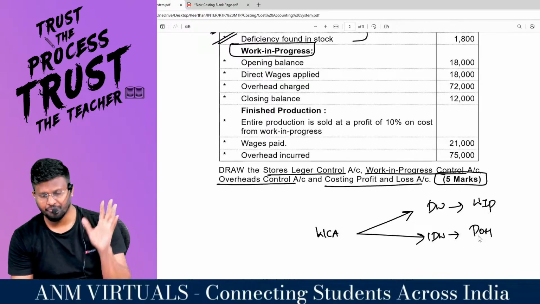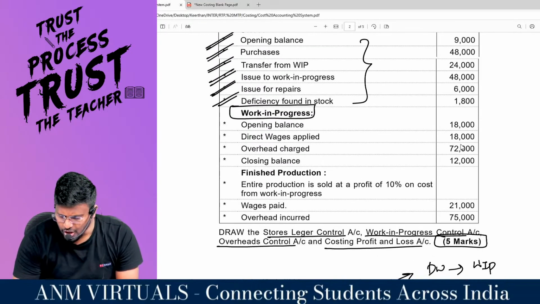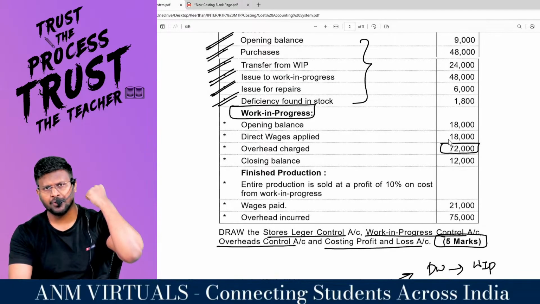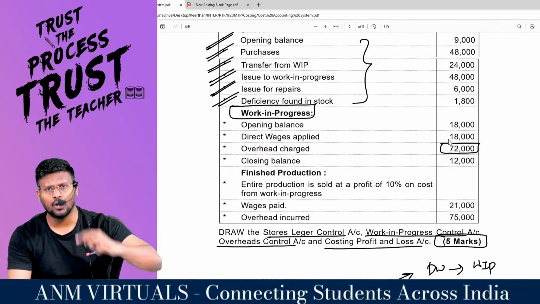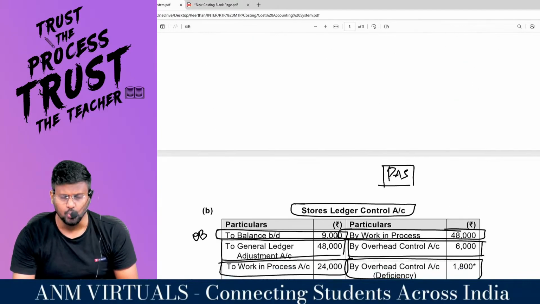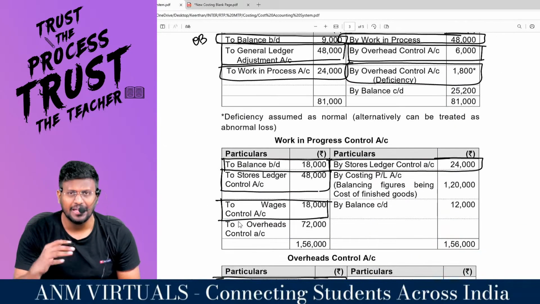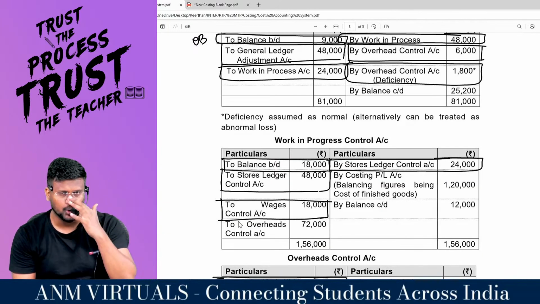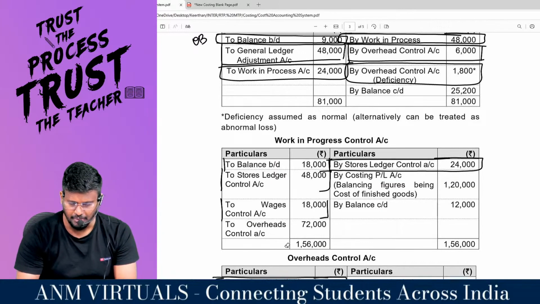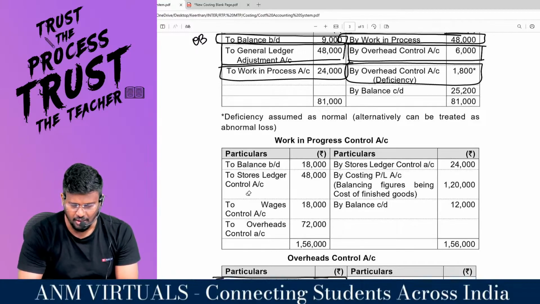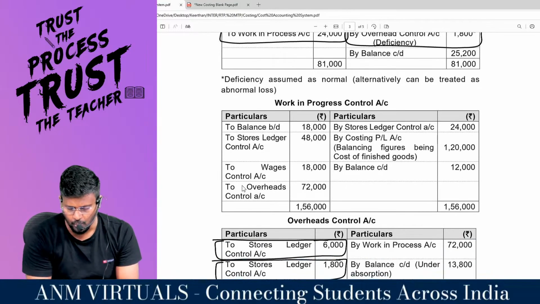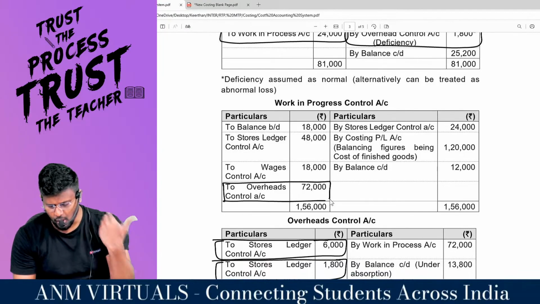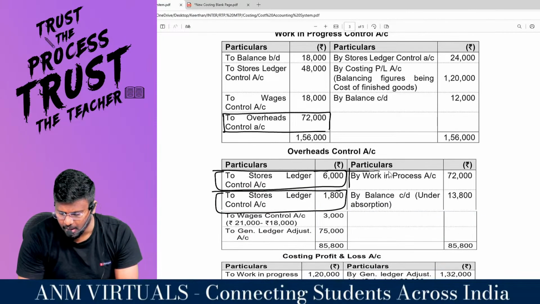Getting it? Overhead charged 72,000. Charged means absorbed. From the production overhead control account, you have absorbed 72,000. That means the WIP will be increased by 72,000 and the production overhead will be decreased by 72,000. So what is the entry you will pass, my dear lovable students? You will pass the entry: WIP ledger control account debit 72,000 to production overhead control account 72,000.